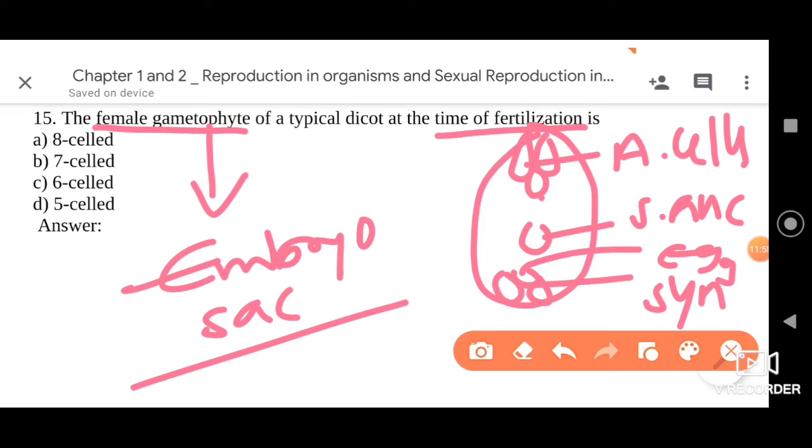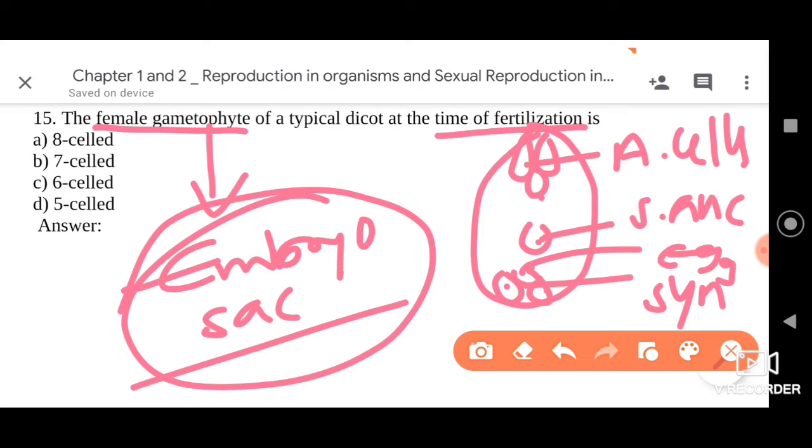Now let me tell you most importantly about the typical and most common type of embryo sac. In 80% of flowering plants, what we find is 7-celled but 8-nucleated. In the antipodal cells we can find 3 nuclei. In the secondary nucleus, 2 nuclei are fused, so totally 5 nuclei.